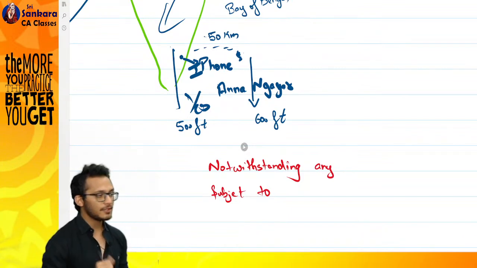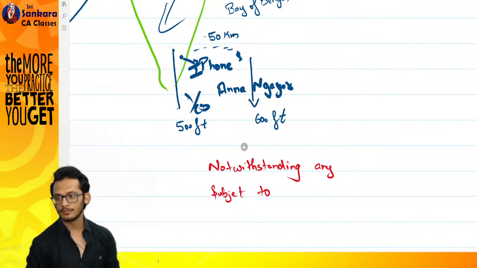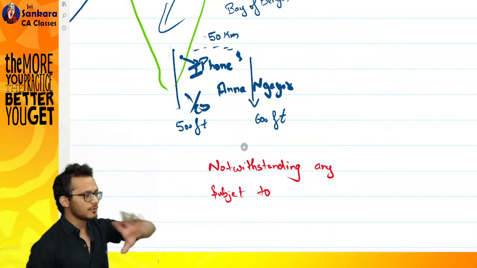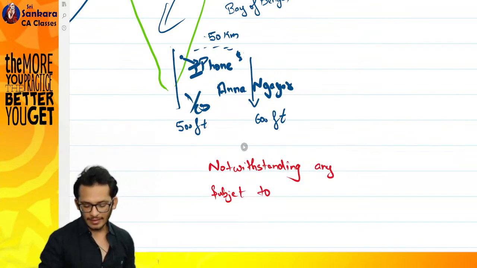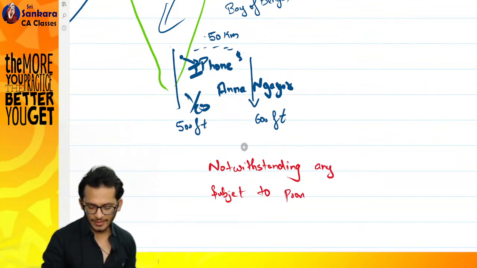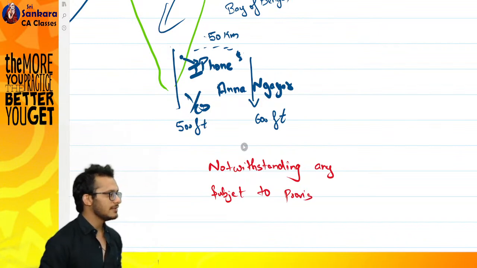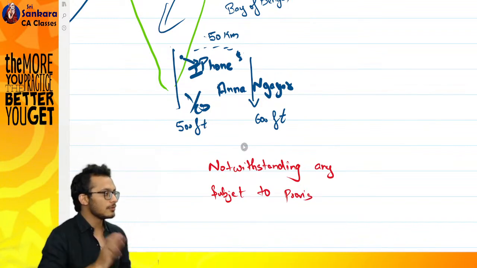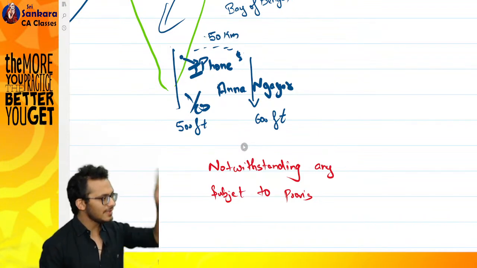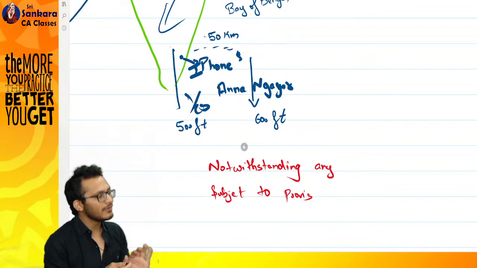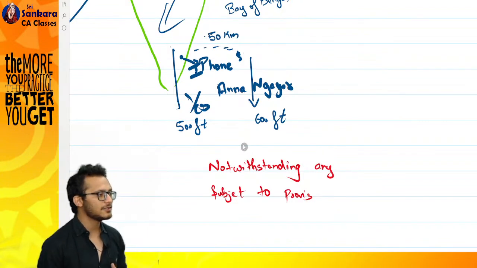The next word is called subject to. What do you mean by subject to? Exactly opposite. It is an inferior section. If I say subject to the provisions of section 3, if a fruit is cut and sold, then also it is not permitted. That means what I'm saying, boss, section 3 is saying it is not permitted. Even if it is cut, it is not permitted only. It does not change the substance.